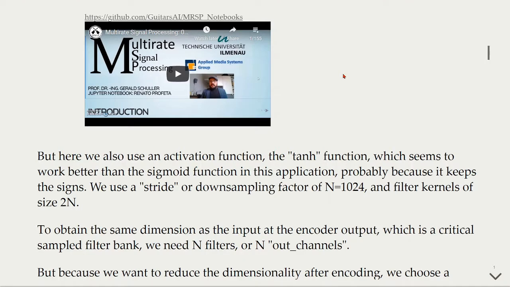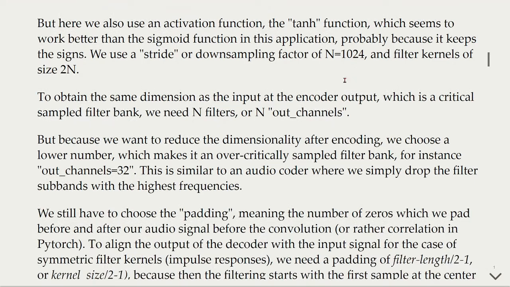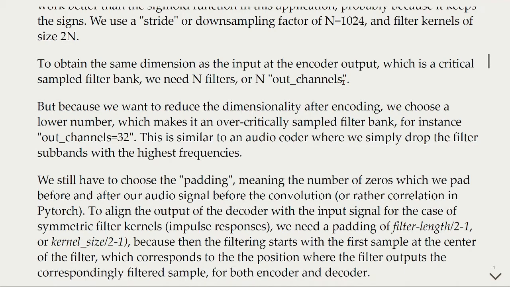We will use a stride or a downsampling factor of N equals 1024 and filter kernels of size 2 times N. To obtain the same dimension as the input at the encoder output, which is a critically sampled filter bank, we need N filters or N output channels. But because we want to reduce the dimensionality after the encoder, we choose a lower number, which makes it an over-critically sampled filter bank. For instance, with out channels equals 32.